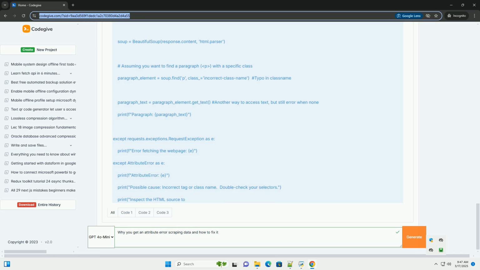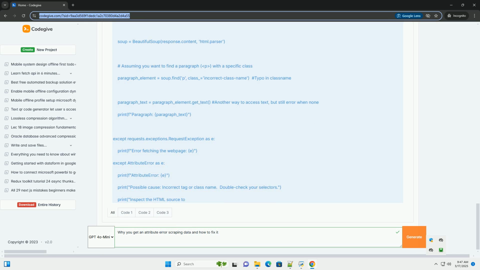Explanation. We use requests to fetch the web page content. Beautiful Soup parses the HTML. soup.find('h1', class_='non-existent-class') attempts to find an h1 tag with the class non-existent-class. If no such element exists, soup.find returns None.